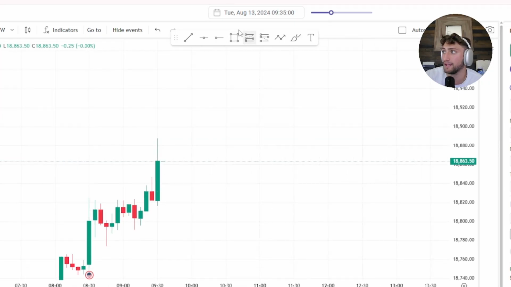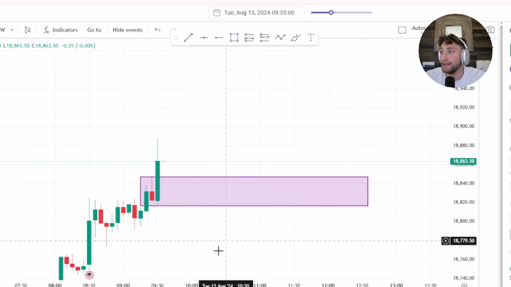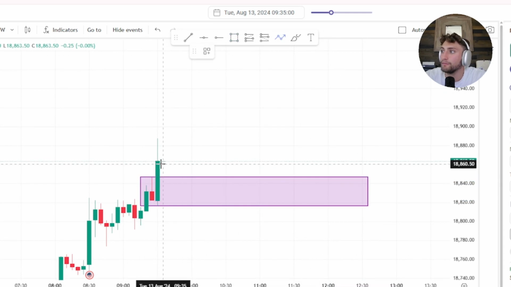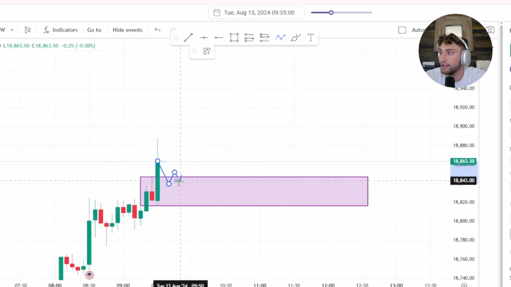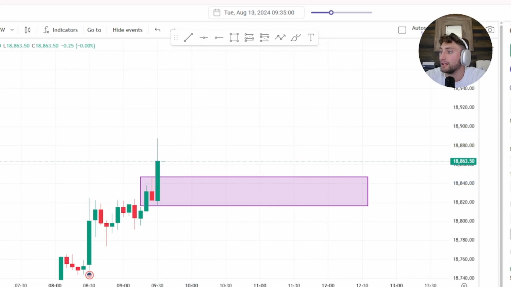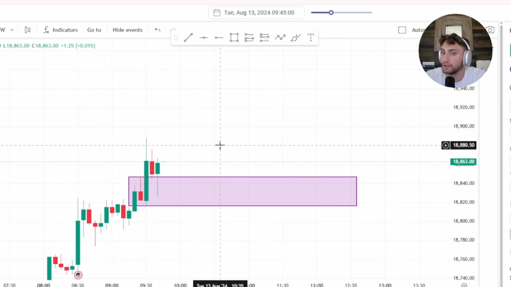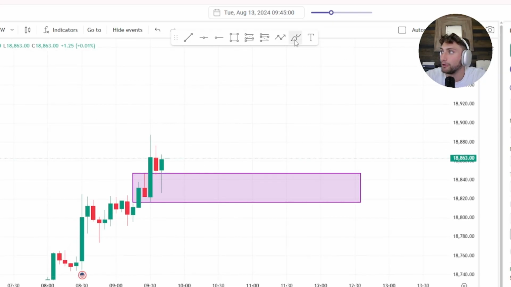A lot of volume in that candle, a big move. So we're going to take our tool and mark out our area of demand just like that. Now all I'm looking for is price to pull back into this area of demand, reject this area of demand, so we can take the continuation to the upside. So let's see what we get. Price pulls back in, we get a tap into the zone. Okay, perfect. Would you look at that? Exactly what I wanted to see.